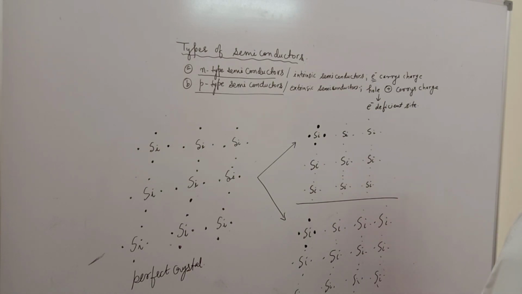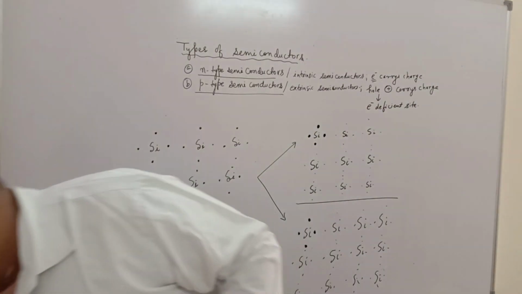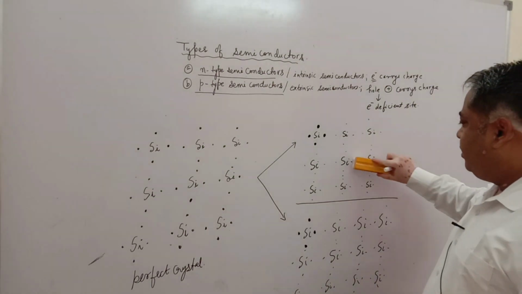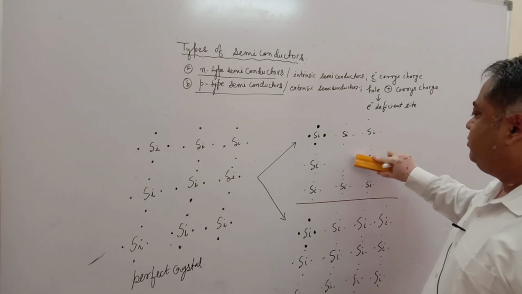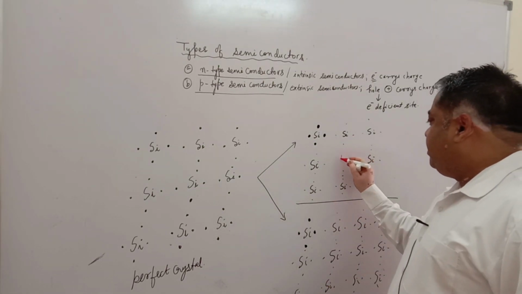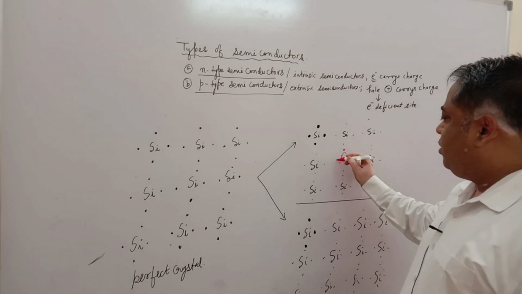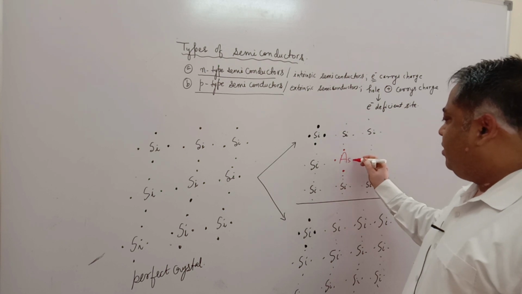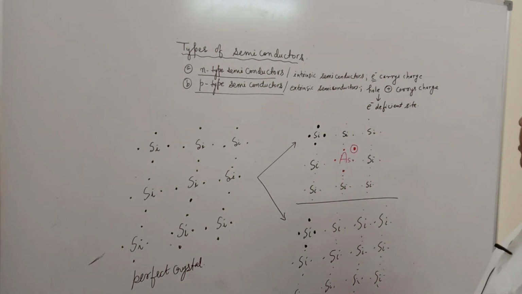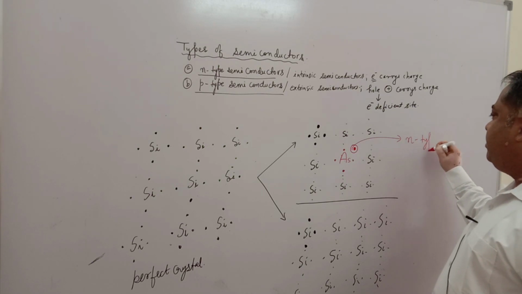Now, as I said, in case of an N-type semiconductor, a pentavalent atom is introduced. Say, if we introduce one impurity here in place of silicon, a pentavalent element, say arsenic, then it will have its usual 4 electrons as silicon was having, but 1 electron will be extra. This extra electron will make it an N-type semiconductor.